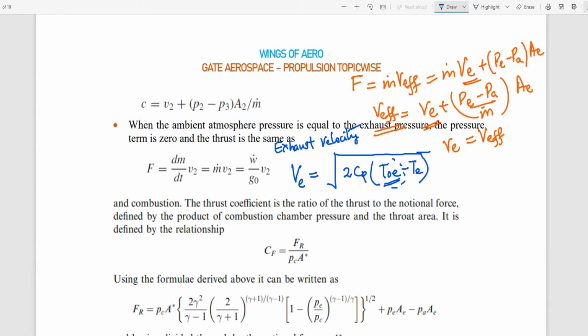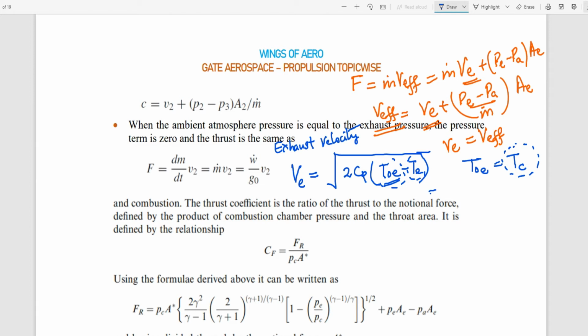In the ideal case, it should be equal to the combustion chamber temperature. Sometimes they may not give the exit total temperature, but might give you the combustion chamber or thrust chamber temperature. So both will be equal.